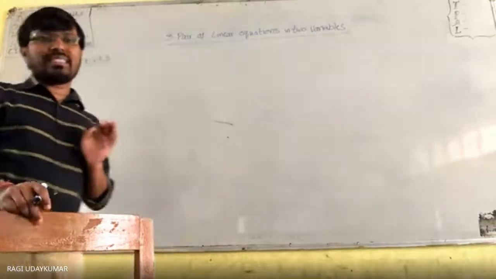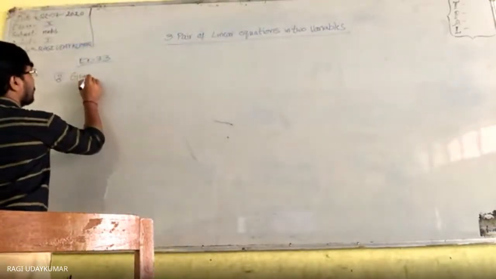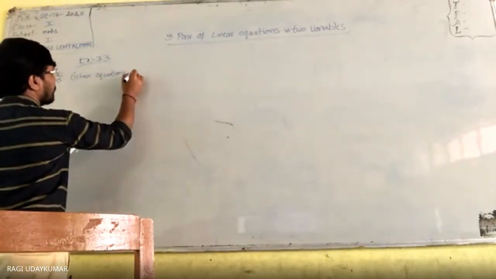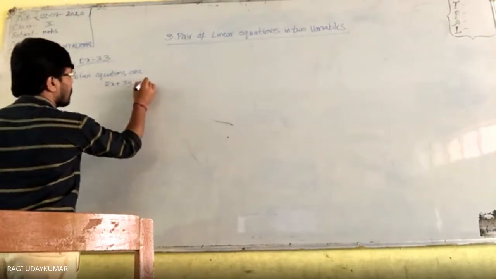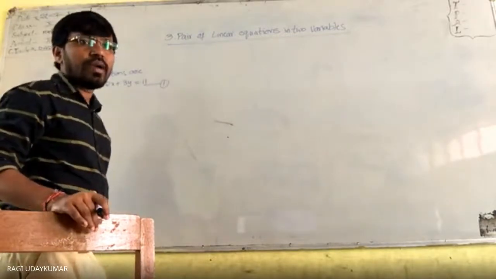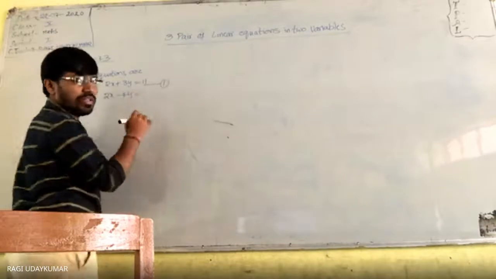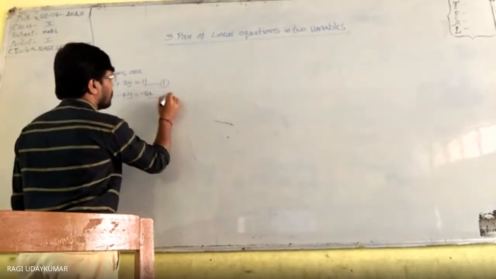The given equations are 2x plus 3y is equals to 11 is the first equation, and 2x minus 4y is equals to minus 24 is the second equation.